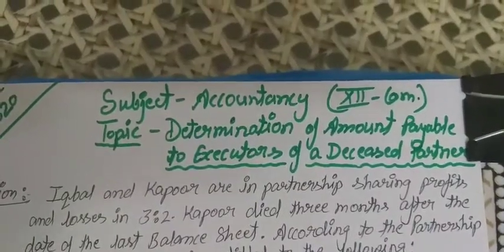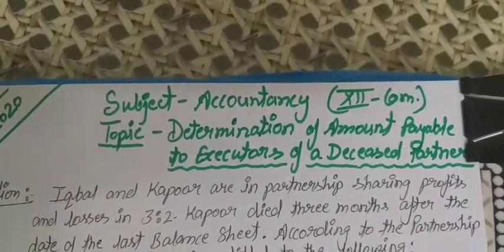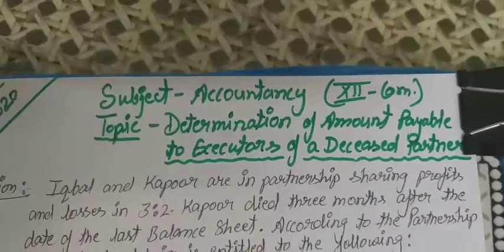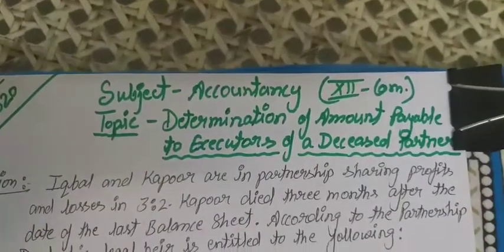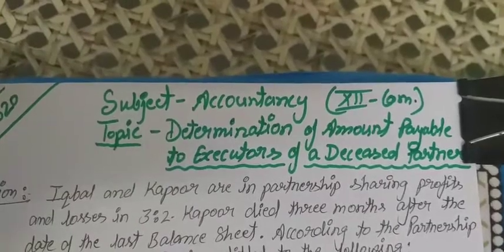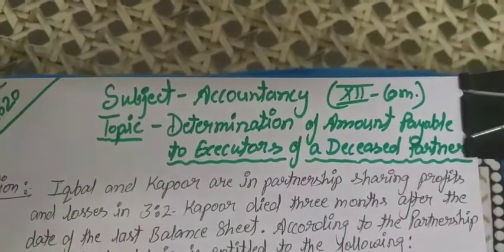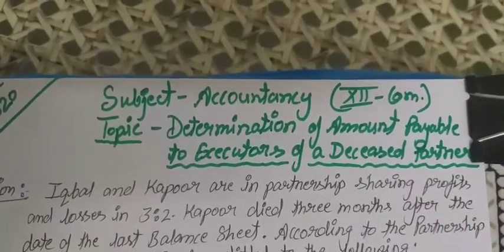Chapter number 7, that is death of a partner. In this chapter, we cover the adjustments related to the partners when a partner dies in the firm.